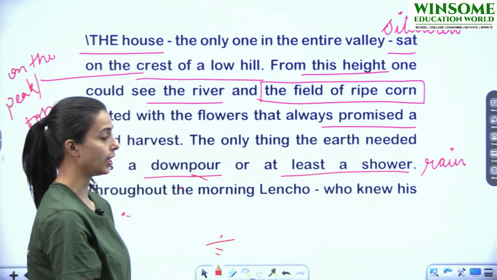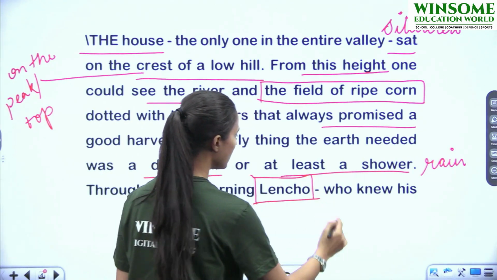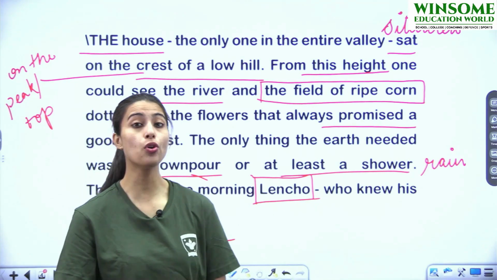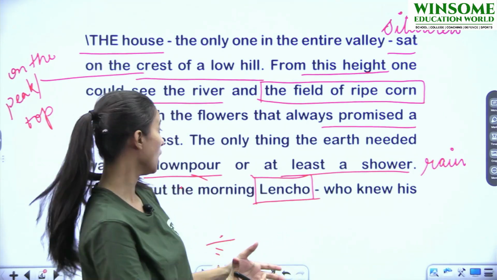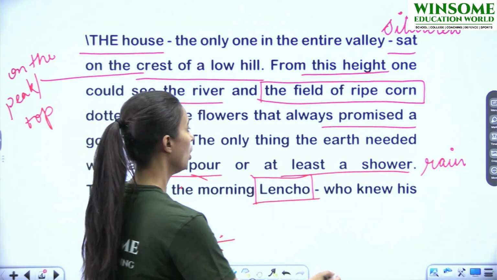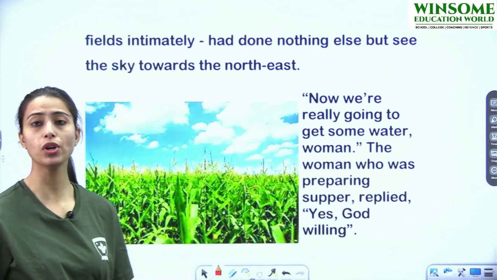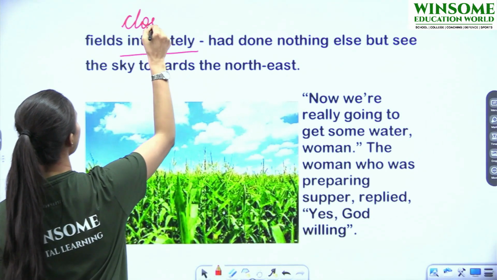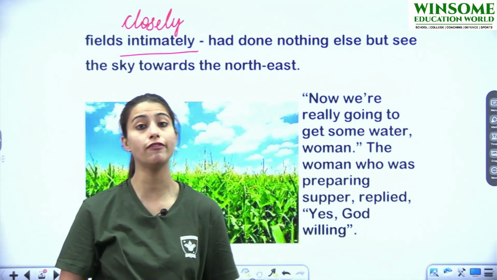Throughout the morning, Lencho. So here comes our protagonist. Here comes our major character of the story. Who was Lencho? The fields belong to Lencho. Whose fields were those? Lencho's. So throughout the morning, what was Lencho doing? Who knew his fields intimately? What do we mean by intimately? Intimately means closely.